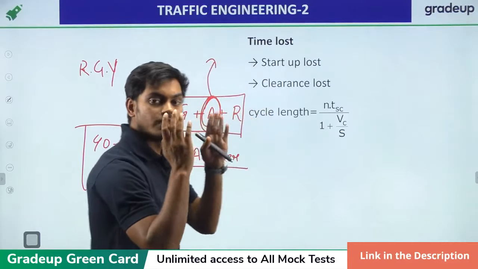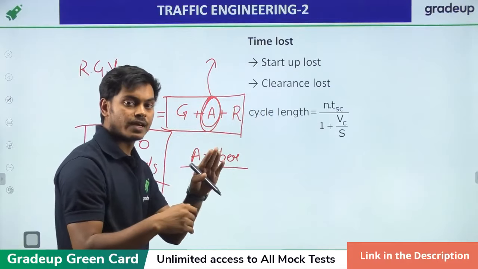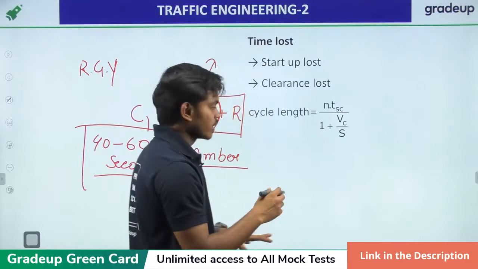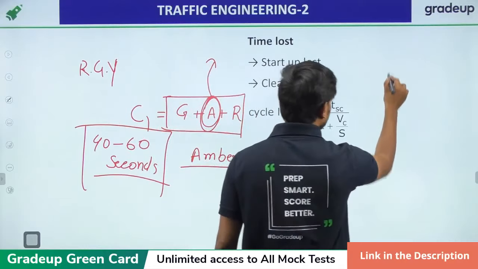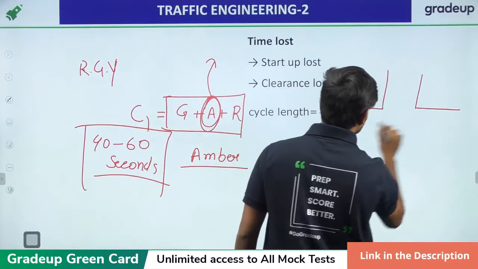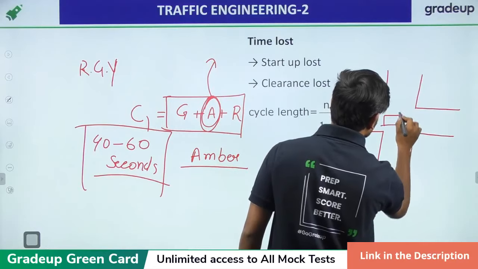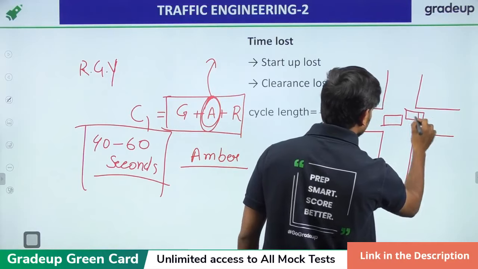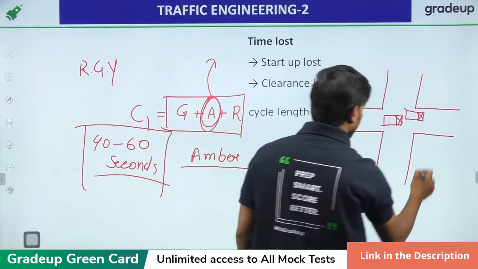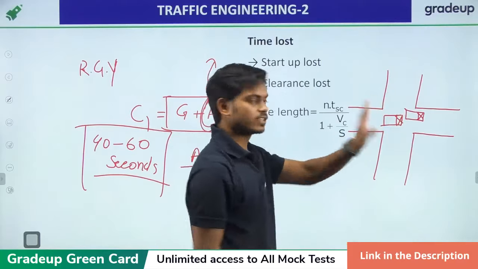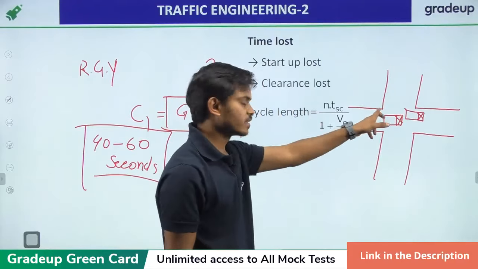As soon as all the signals show red, the vehicles which are in between the crossing. So this is the crossing. Suppose this is the vehicle and this is the vehicle. As you can see practically, this is green here.